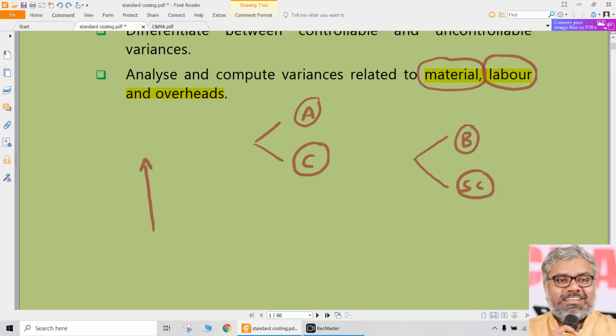both at operational level, middle level, and even at the top level. And what we discuss here as part of standard costing is a kind of middle level management control system. Of course, the same thing will be extended to the strategic level performance management. That's what is called costing in final.